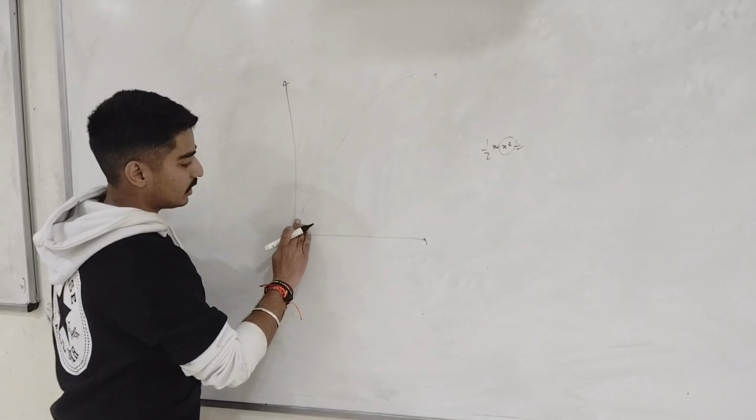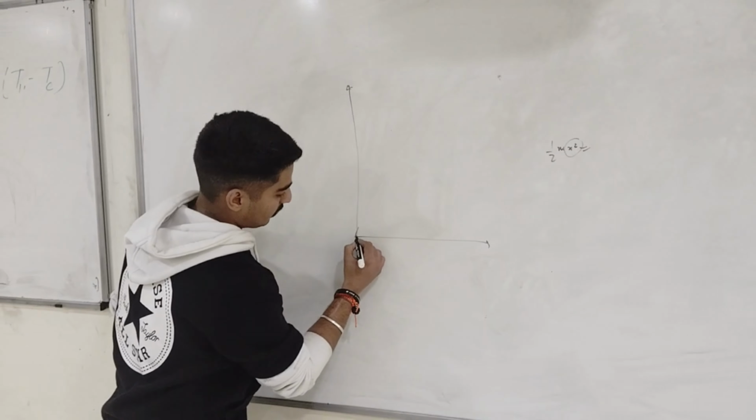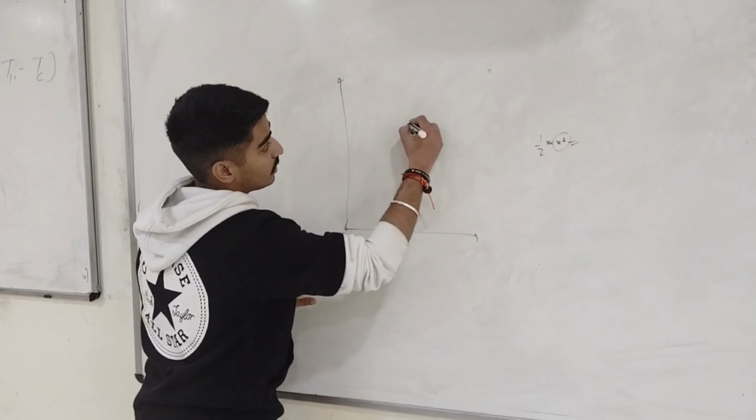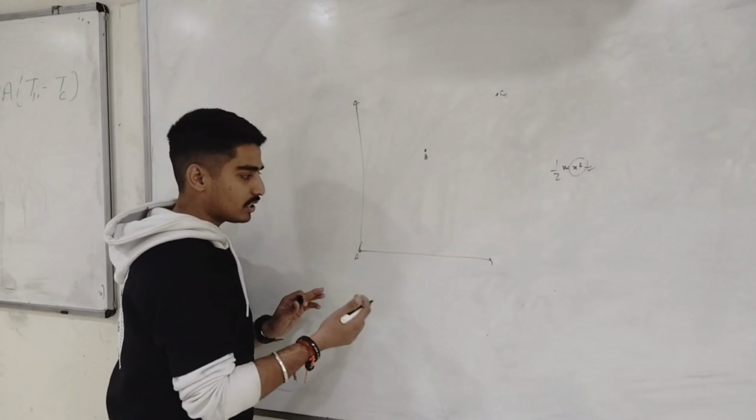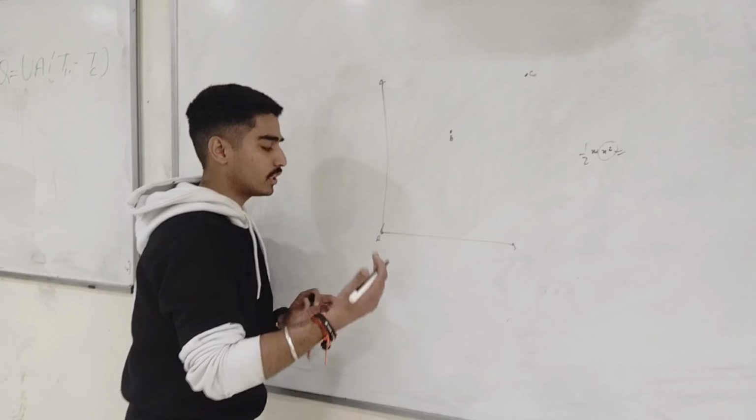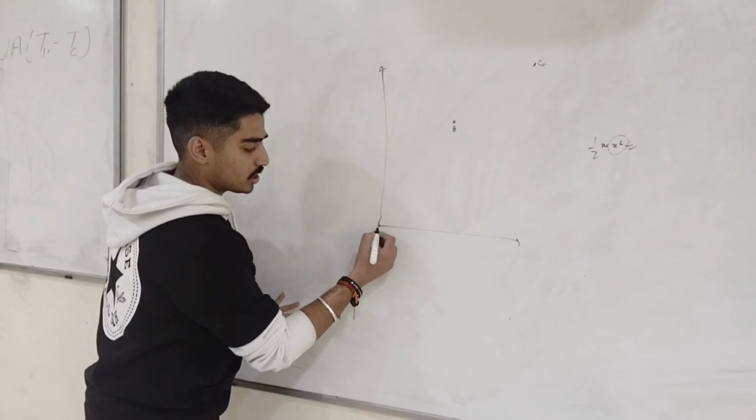So talking firstly about the graph at different points, this point is considered as A, this point as B, and this point as C. Firstly, plotting the potential energy, at point A the potential energy is 0.